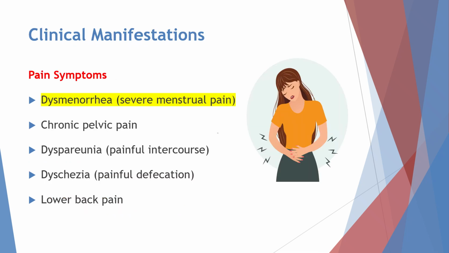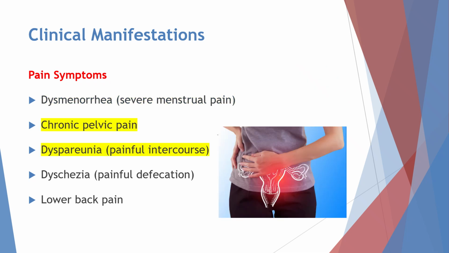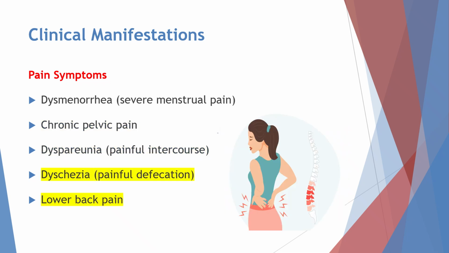Next, let us see the clinical manifestations of endometriosis, especially the pain symptoms. One of the most common symptoms is dysmenorrhea, which means severe pain during menstruation. Women with endometriosis may also experience chronic pelvic pain, which is a continuous or long-term pain in the lower abdomen or pelvic area. Another symptom is dyspareunia, which means pain during sexual intercourse. Some women may also have dyschezia, which refers to pain during bowel movements. In addition, lower back pain is also commonly reported in women with endometriosis. These pain symptoms can significantly affect daily activities and quality of life.